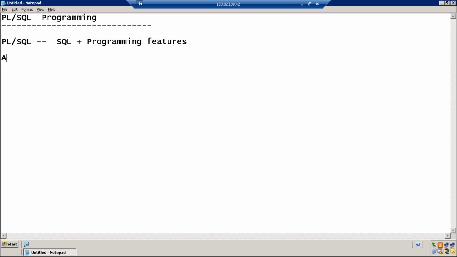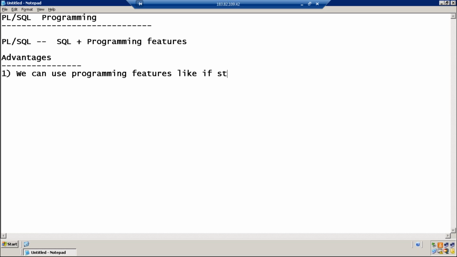We have some advantages of PL/SQL. Number one, we can use programming features, as I said, like if statement, looping, branching, etc. Next, PL/SQL helps in reducing network traffic.